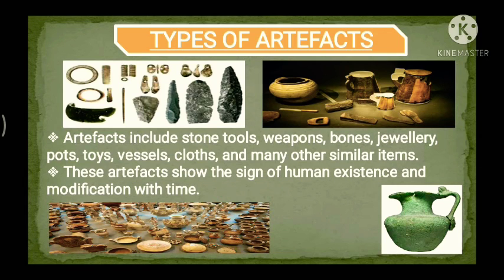As we have studied in prehistory, proto-history and different periods, we can understand from these artifacts the existence of human beings and how with the passage of time they have developed and modified themselves in different ways, and how they came up with different ideas and different things in different periods. So this way all these monuments and building ruins, inscriptions, coins and artifacts are the different archaeological sources through which we come to know about our past history.